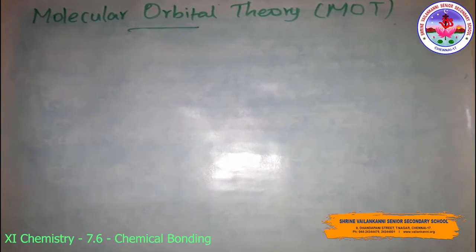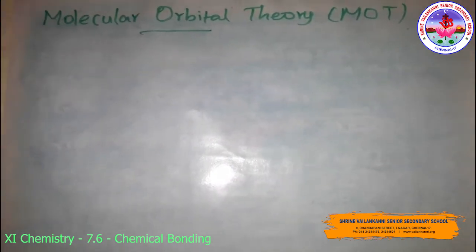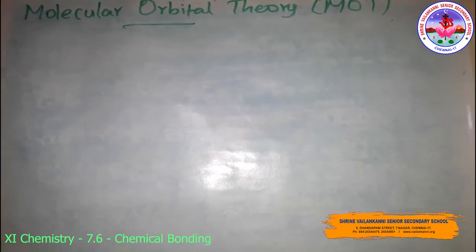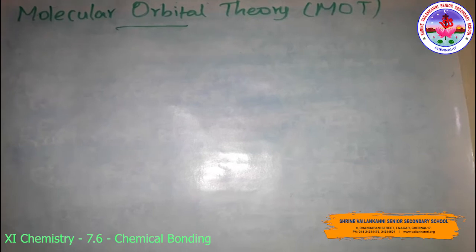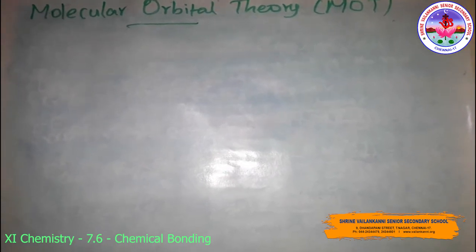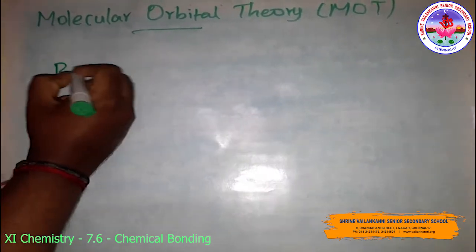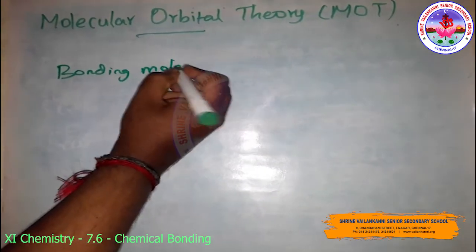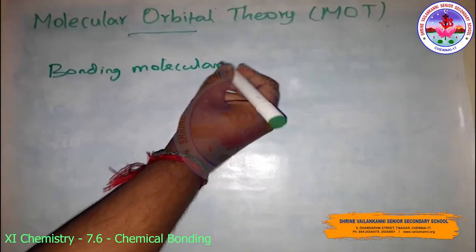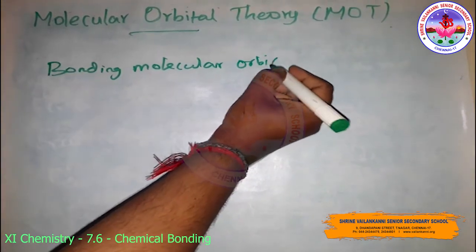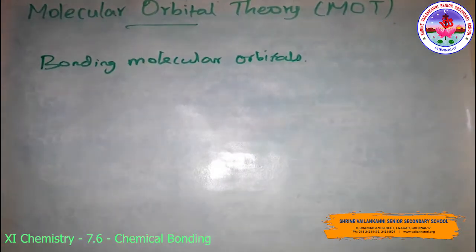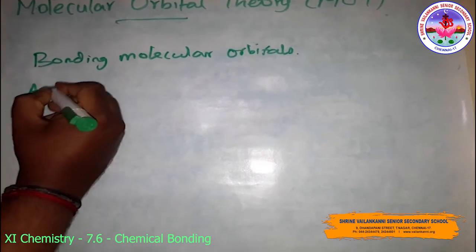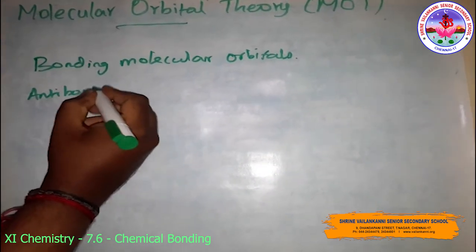Then the number of molecular orbitals formed is equal to the number of combining atomic orbitals. When two atomic orbitals combine, two molecular orbitals are formed. One is called the bonding molecular orbital, while the other is called the anti-bonding molecular orbital.